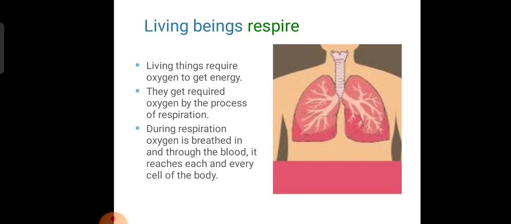Plants also depend on oxygen for their respiration. Usually they respire through stomata, which are present on the lower surface of leaves. With the help of the oxygen, the energy in the food is made available to the living body.